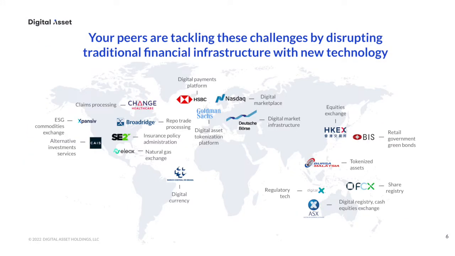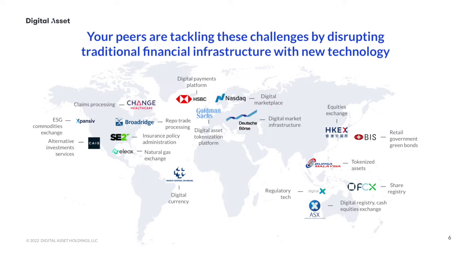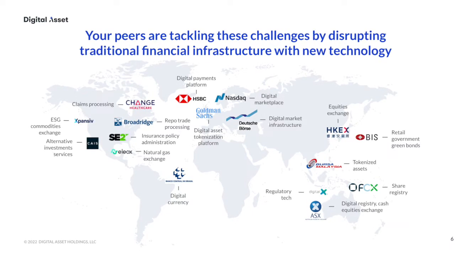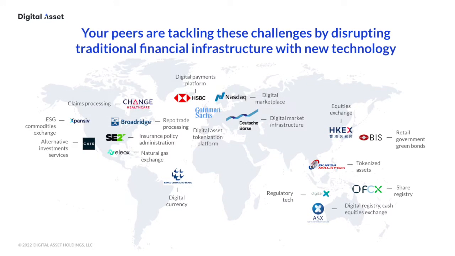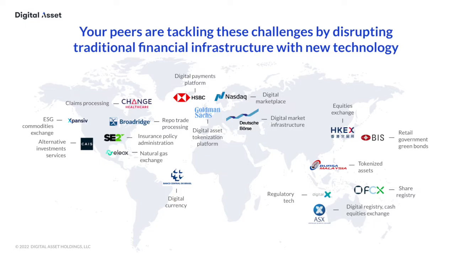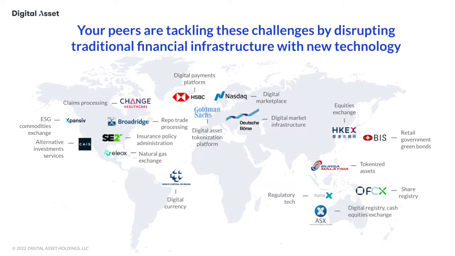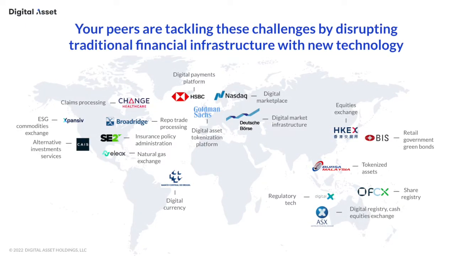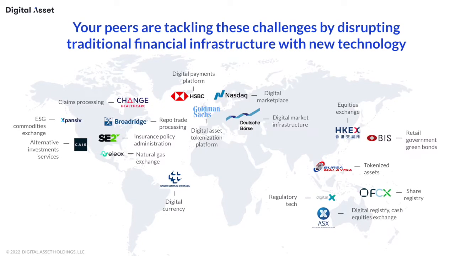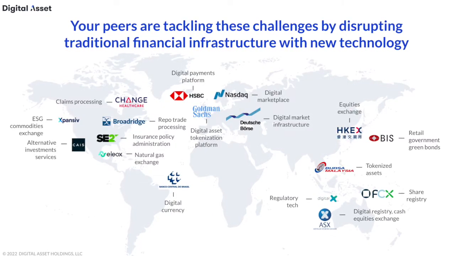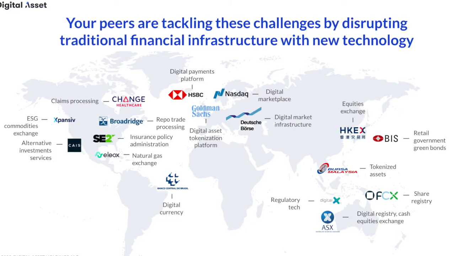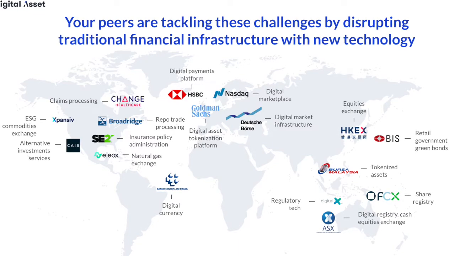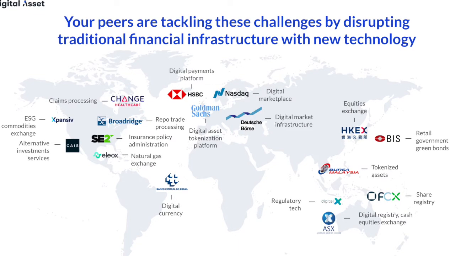Your peers are already tackling these challenges by disrupting traditional financial infrastructure with Daml. And here are just a few key examples. There's Goldman Sachs building their tokenization platform using Daml, specifically an iteration of this Daml Finance library that I'll be sharing with you today. There is the Hong Kong Exchange and Australia Stock Exchange. The Daml Finance library is the culmination of working with these leading institutions. The library helps speed up development times and brings digital assets and tokenization projects to life. And today we finally get to share it with you.